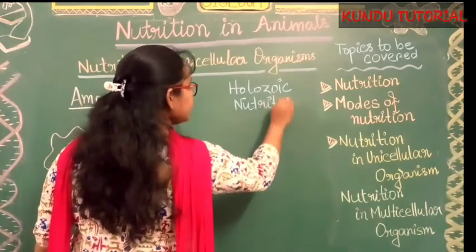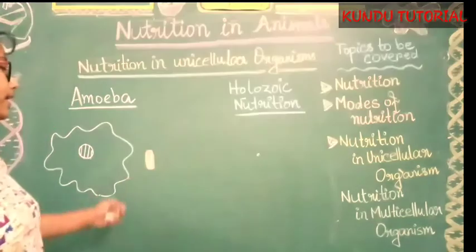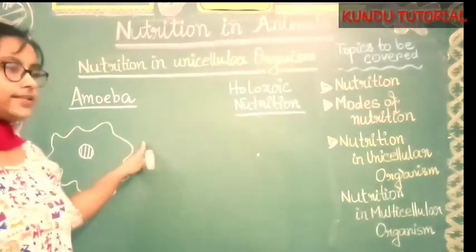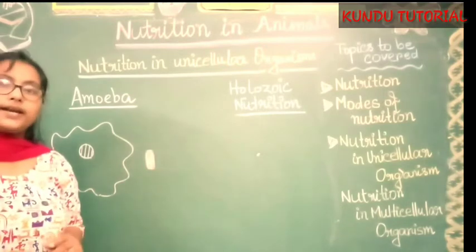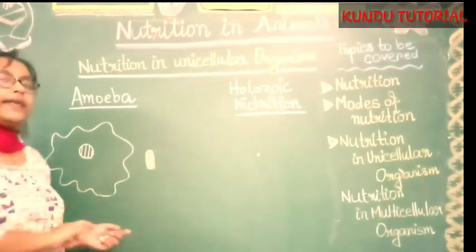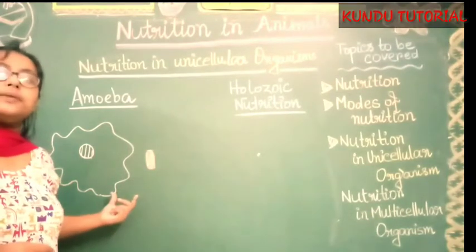With the help of this process, any complex substances, that is, complex food substances, they will take and transfer into a simpler form.